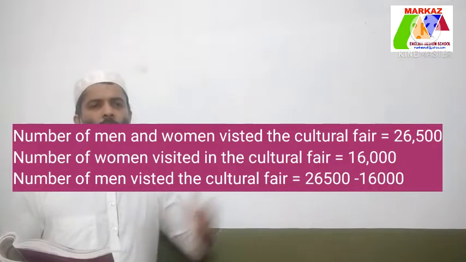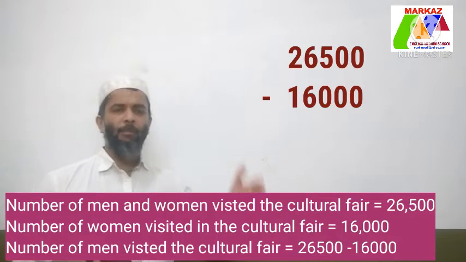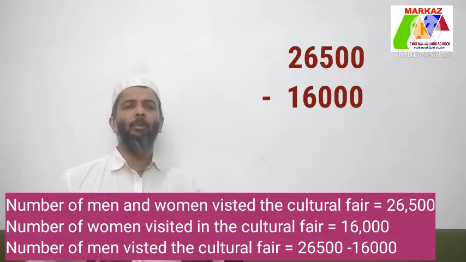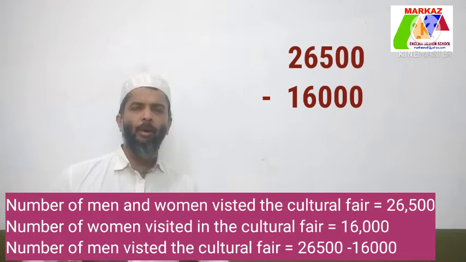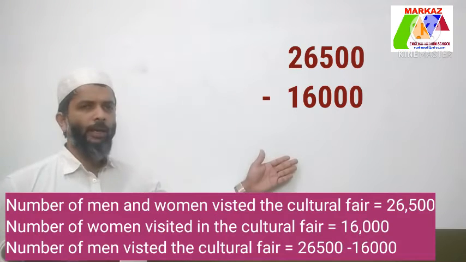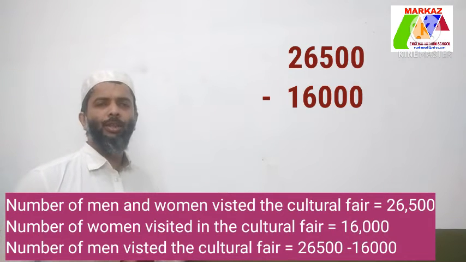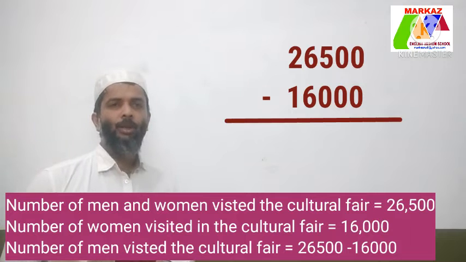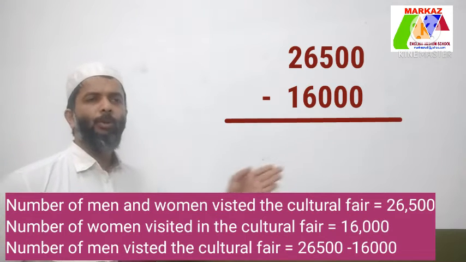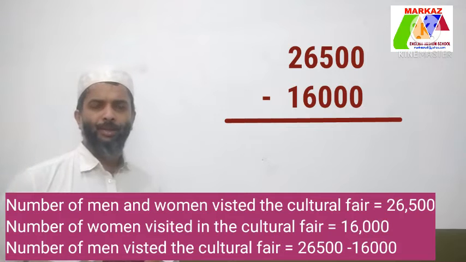Go to your working column and rewrite the numbers vertically. Large number at the top, small number at the bottom. Look here, 26,500 minus 16,000. Draw the answer line and put the symbol of subtraction.